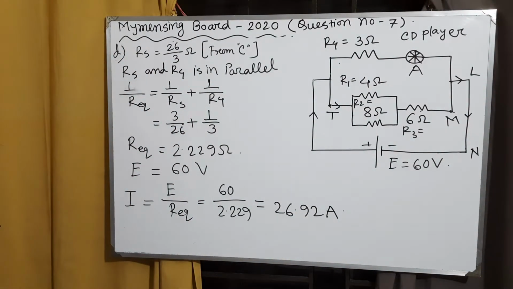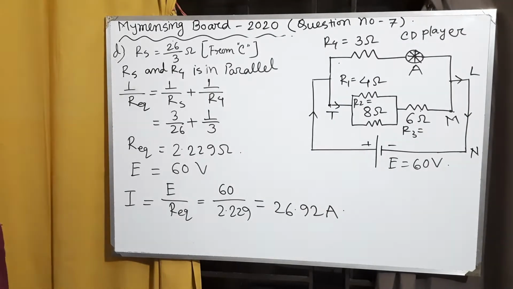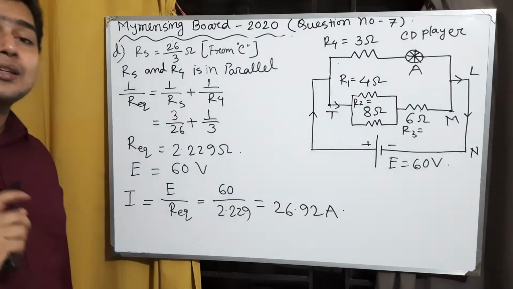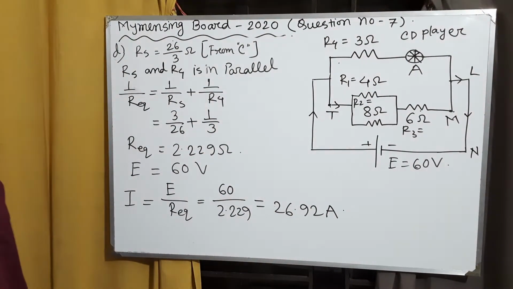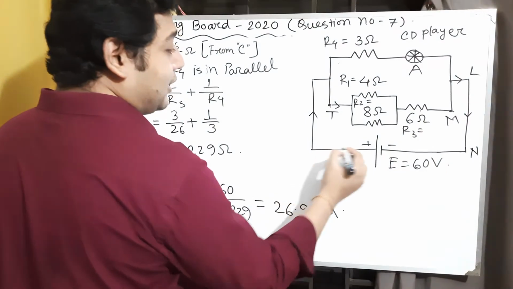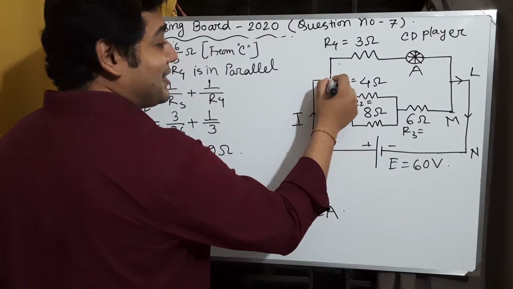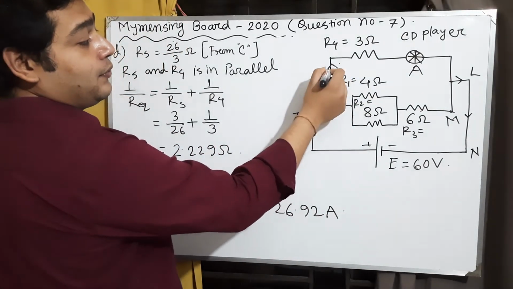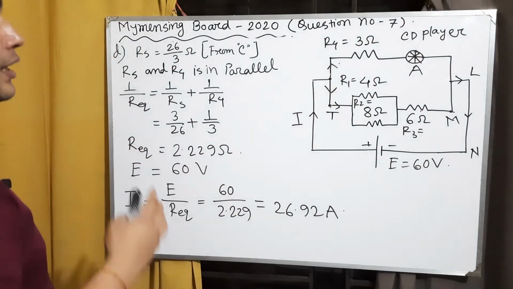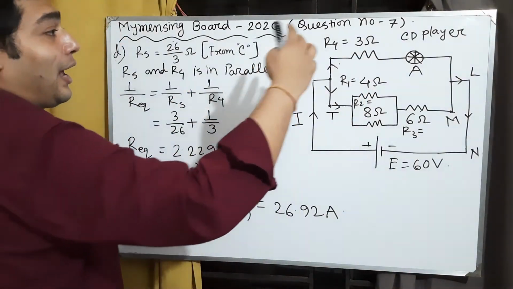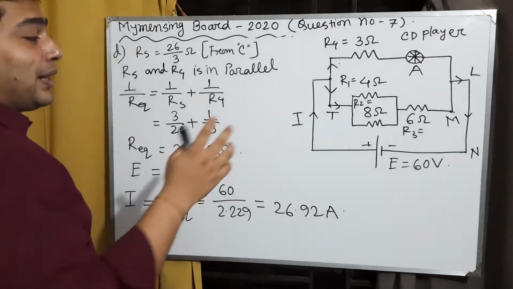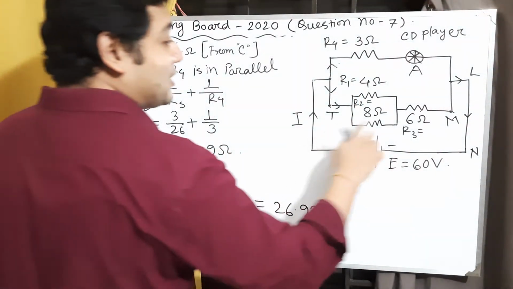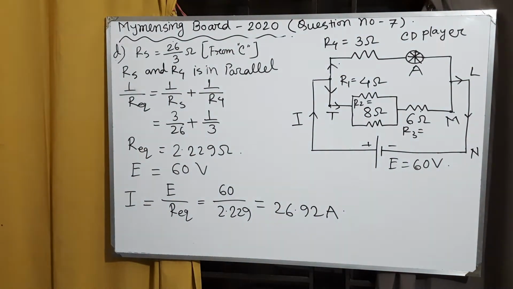So I equal to 26.92 ampere is the main current of this circuit. Now this current I will divide into two parts from this point. One part flows through R4 as well as CD player A, and another part flows through the TM part.